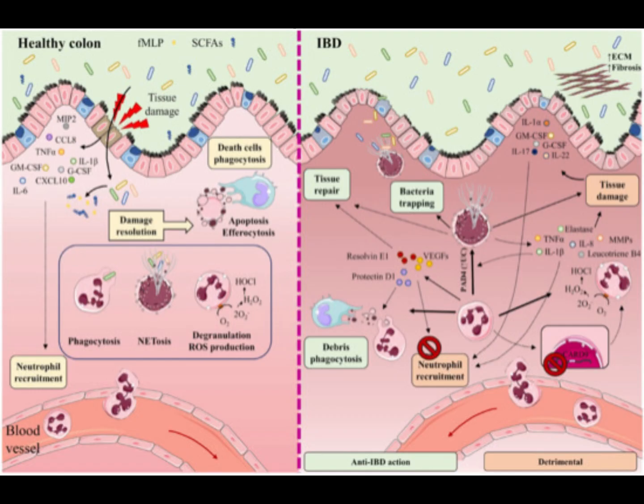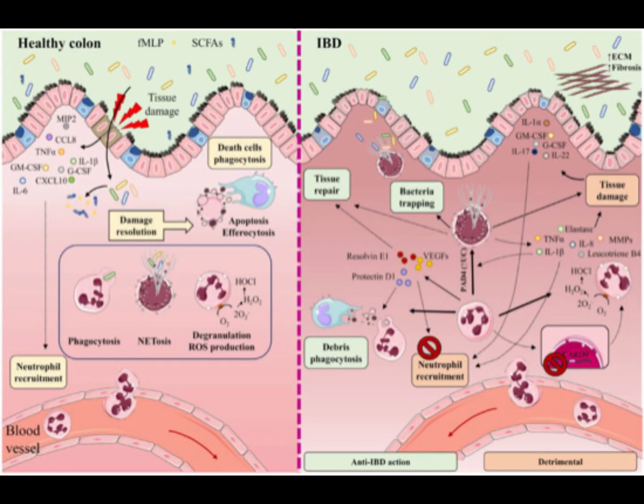Chemokines such as CXCL8, chemokine CXC motif ligand CXCL10, and macrophage inflammatory protein 2, MIP2, also known as CXCL2, and growth factors such as granulocyte-macrophage colony-stimulating factor, GM-CSF, and granulocyte colony-stimulating factor, G-CSF.